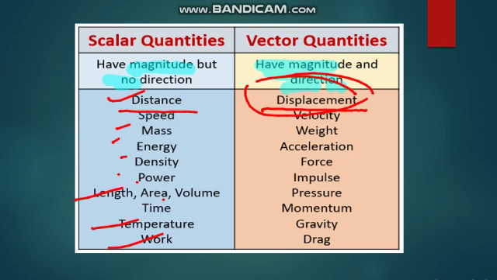Okay, students? If we take the example of mass and weight. Mass is the quantity of matter, but weight is the force which is attracted towards the earth. Towards the earth shows the direction. That's why weight is a vector quantity and mass is a scalar quantity. Okay, students?